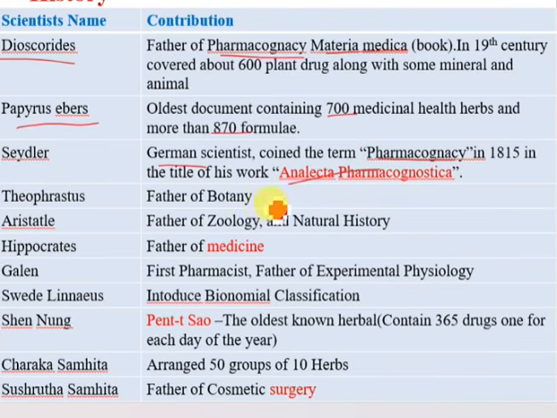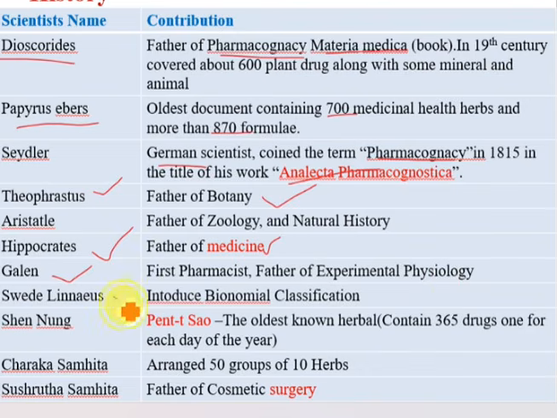Next, father of botany. Who is the father of botany? Theophrastus. Next, Aristotle, the father of zoology, and also father of natural history. And Hippocrates, who is known as the father of medicine. It's a very important question, asked many times. Who is the father of medicine? Hippocrates. Okay. Galen, he is the first pharmacist and father of experimental physiology.